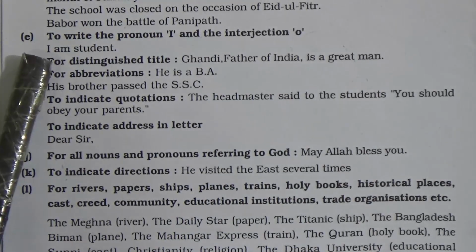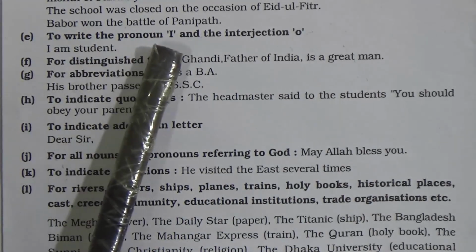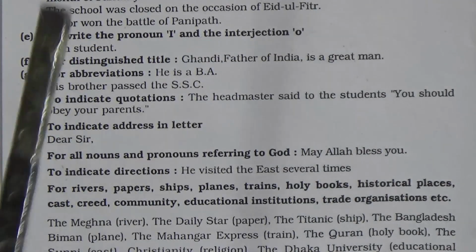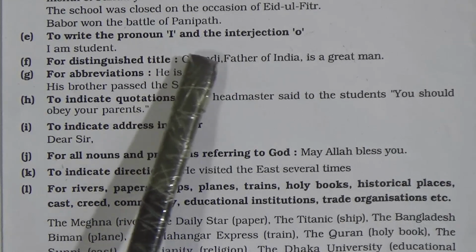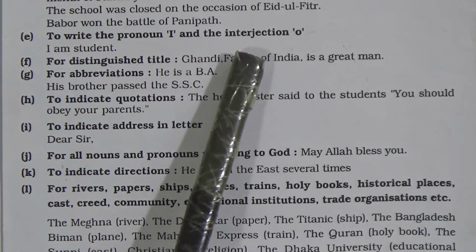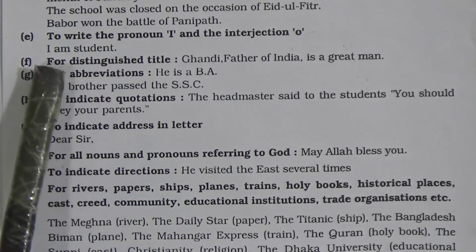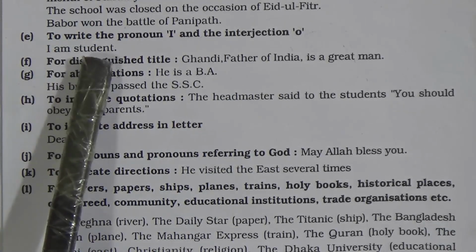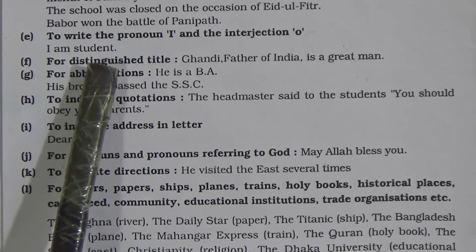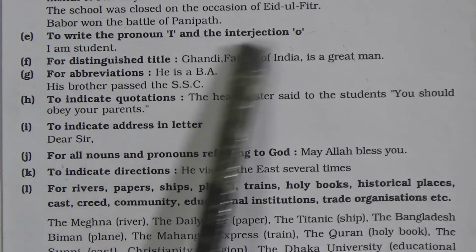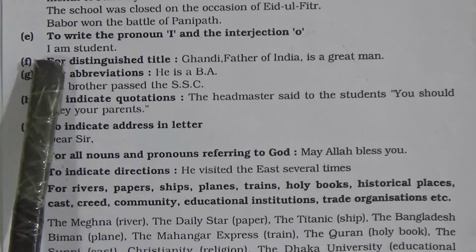Then number E, to write the pronoun I and the interjection O. So if you write the I and the interjection O, you will always write it with a capital letter. Now look, I am a student. So I will always be a capital letter. When you write the pronoun I and the interjection O, it will be a capital letter.